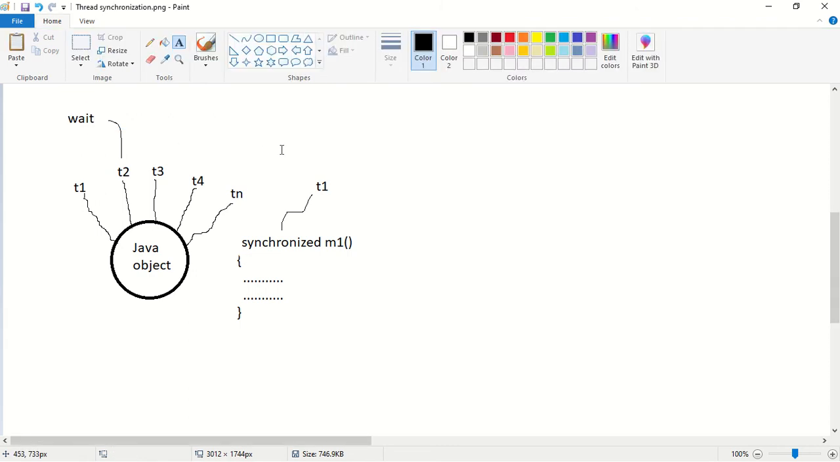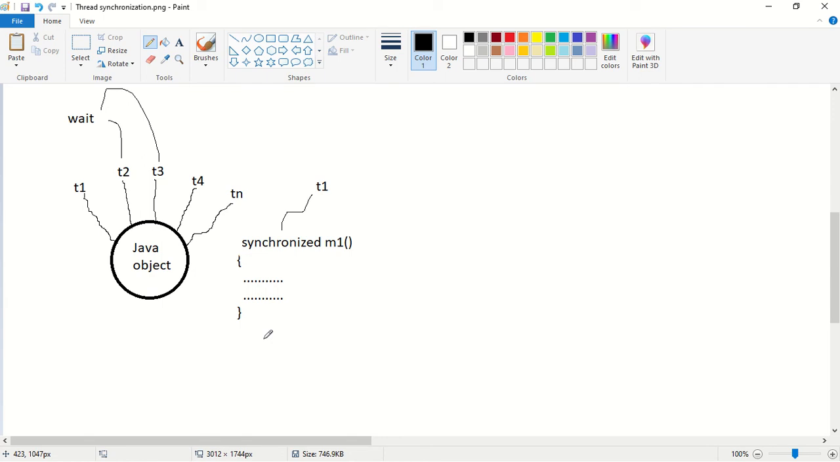T1 executes this M1 method. Now after some time T3 came. T3 also wants to execute the M1 method. Now what does T3 have to do? Even T3 has to wait until T1 completes its execution of the M1 method. So in this example, is there any chance of getting a data inconsistency problem? No, there is no chance. Why? Because at any given point of time, only one thread is allowed to execute a synchronized method on a given object. That is, on a given object, only one thread is allowed to execute a synchronized method.